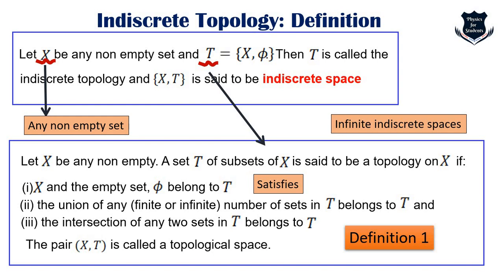Those who have not seen my earlier video, just pause here and take note of definition 1, I mean Roman 1, Roman 2 and Roman 3. These three things we are going to use in order to move ahead in terms of definitions and other things. So this is the definition of discrete and indiscrete topologies satisfying this definition.